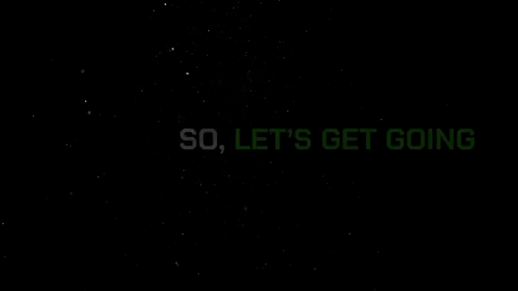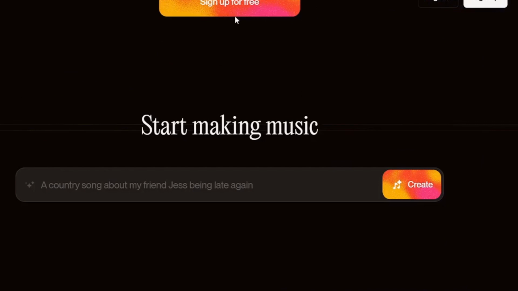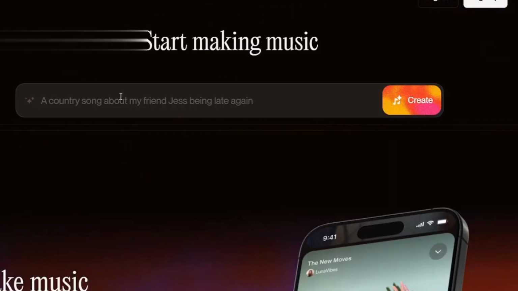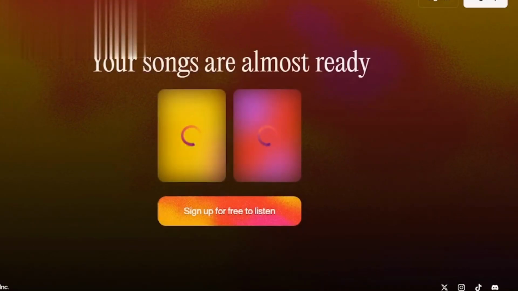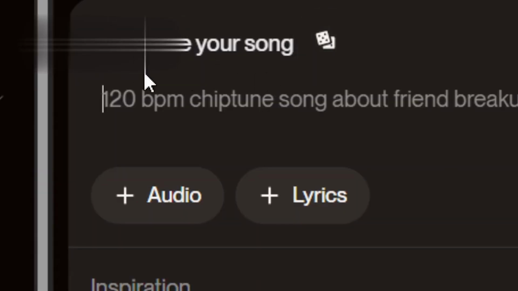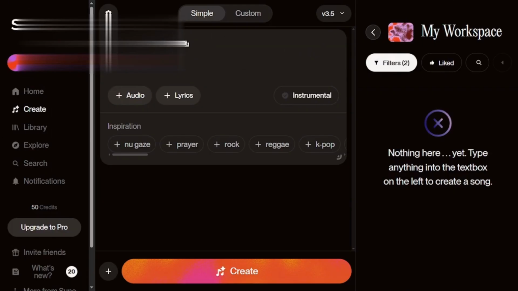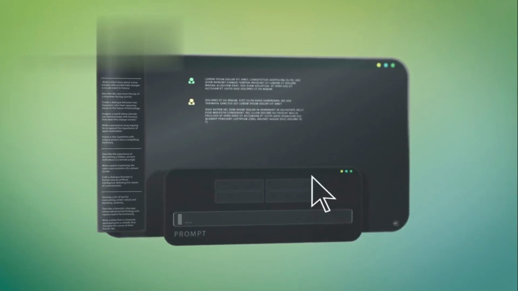So, let's get going. Suno AI is a revolutionary text-to-music maker. You compose your thoughts, and Suno makes songs out of them. But there's a catch. The prompts are what dictate everything. Use a generic prompt and you get a generic song. Use a specific prompt, well, magic lies there. Let me show you how you can compose your songs to get you noticed.